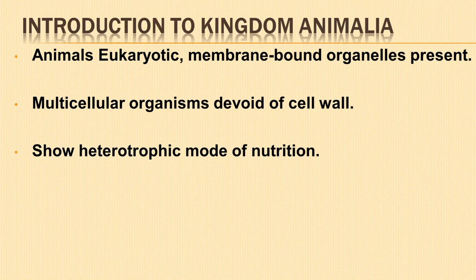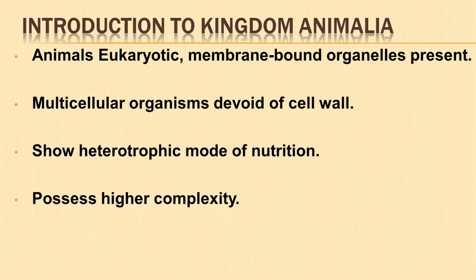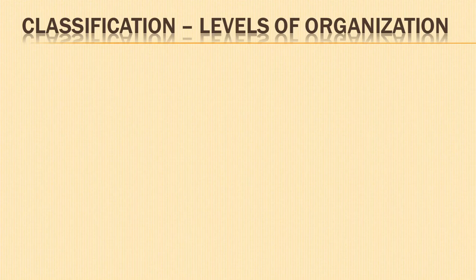Kingdom Animalia shows great diversity of life. Organisms range from the simplest form to the most complex form. Most species of kingdom Animalia possess higher complexity. Let us now understand the various classifications of animals.